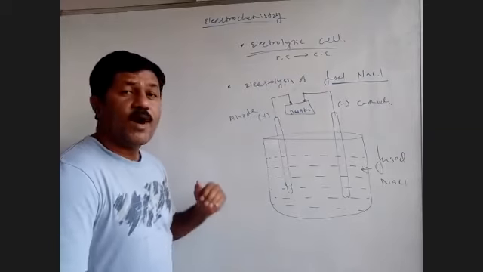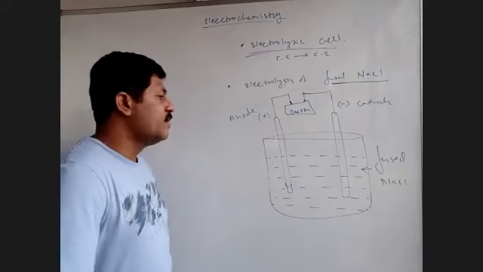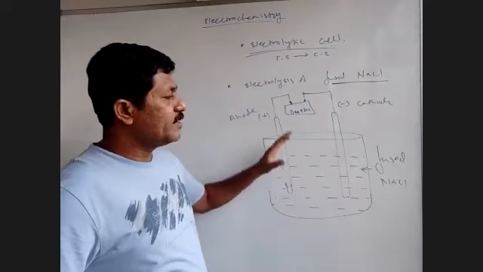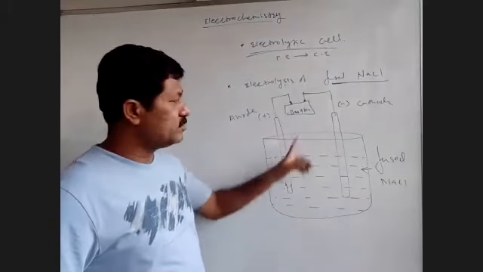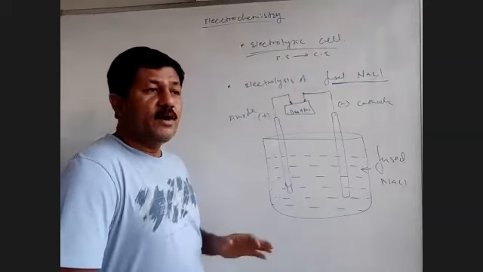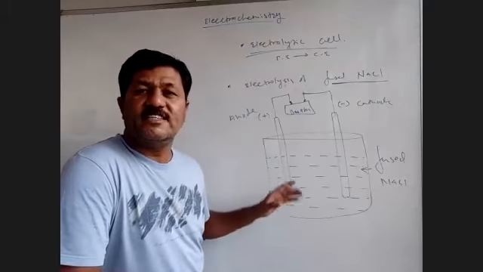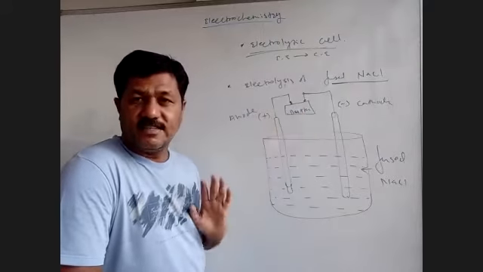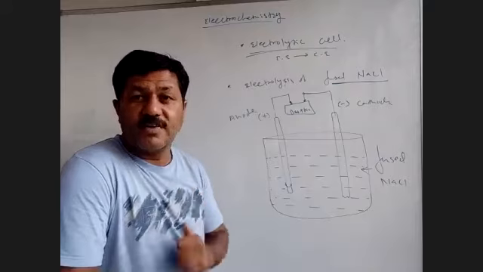Now, while working, how does this cell work? When the circuit is completed, the cell starts working. Electric charge is applied to this fused NaCl because this is the battery. Now, this is the cell in which a non-spontaneous reaction is carried out by supplying external electric current. And this phenomenon is called electrolysis. Be clear now here?